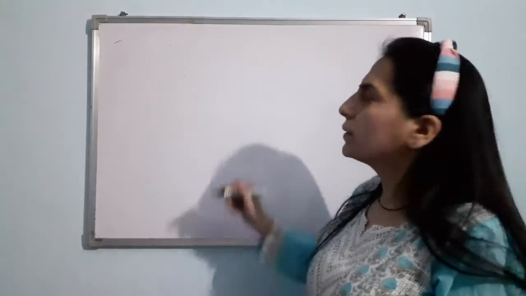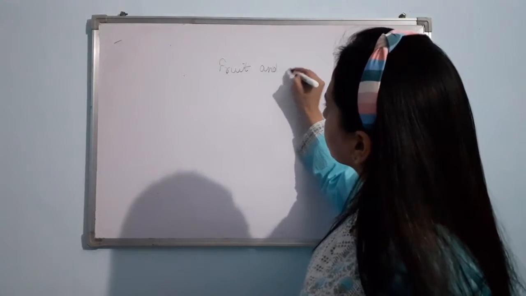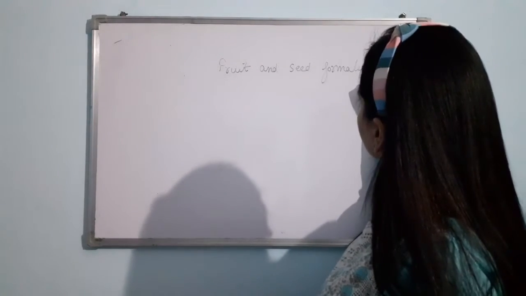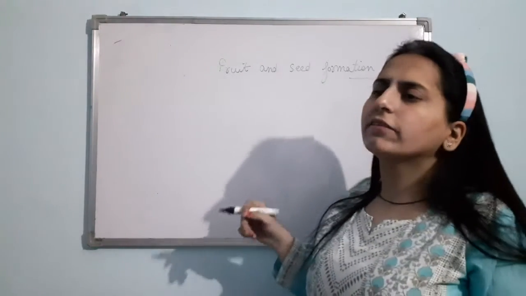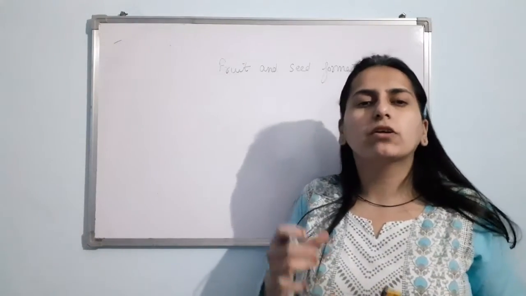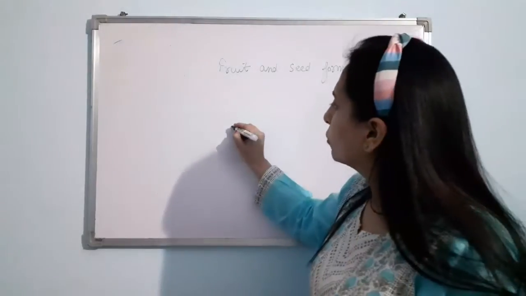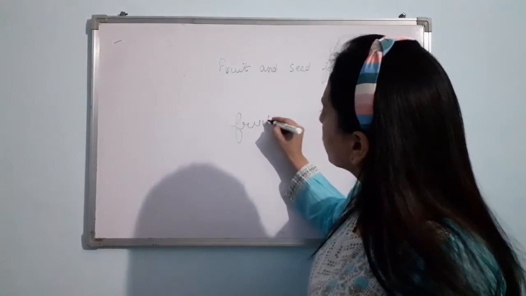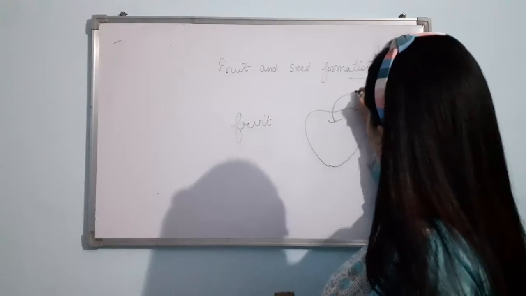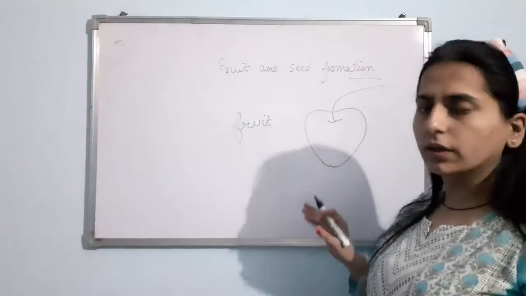So now our topic is fruit and seed formation. You all have eaten fruits, right? Have you ever thought which part of the plant you are eating in the form of fruit? Suppose here I have drawn a fruit. Any fruit, you can take as an example.